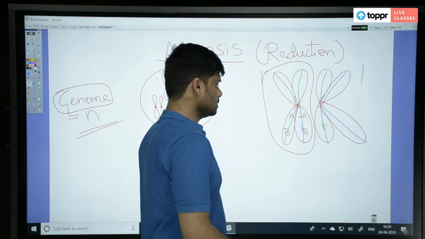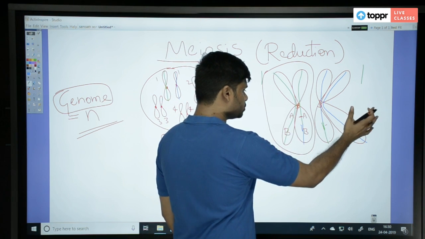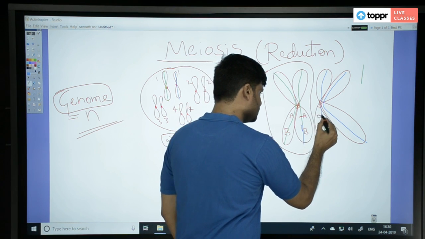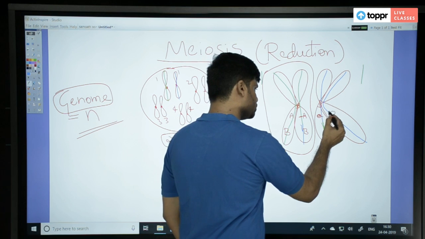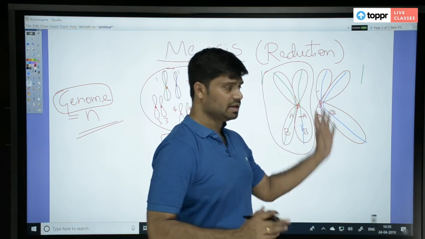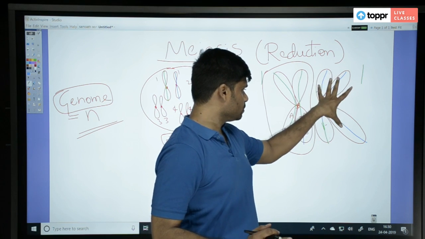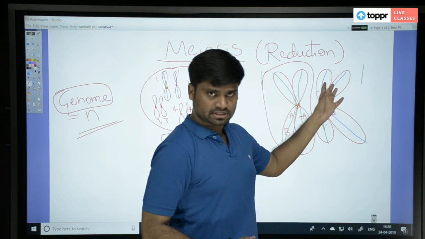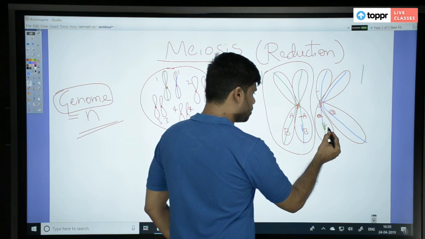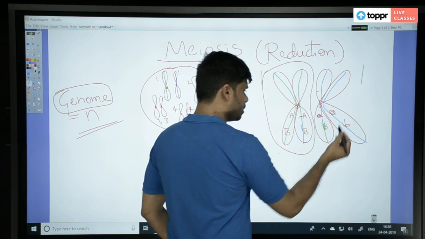And in the homologous chromosome, instead of capital A, it has an allele small a, here also small a, because these two chromatids got replicated in S phase, same DNA. This is a chromosome with the two chromatids, so it will have the same DNA. Here small b, here small b.